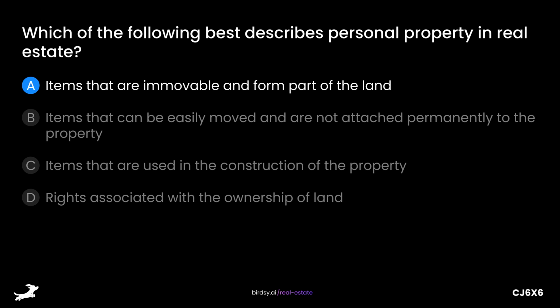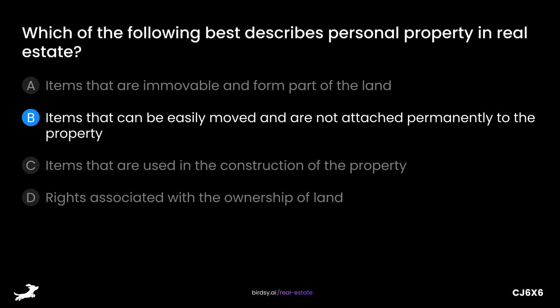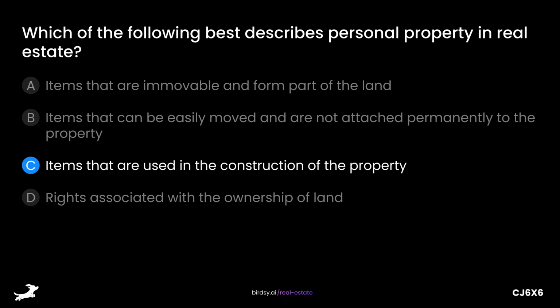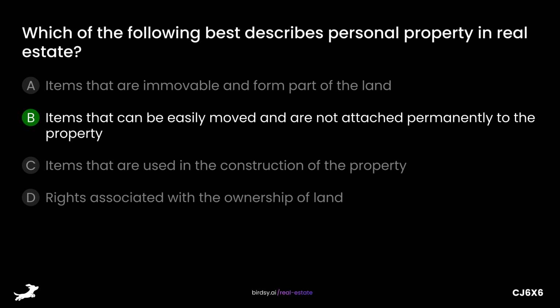Is it A, items that are immovable and form part of the land? B, items that can be easily moved and are not attached permanently to the property? C, items that are used in the construction of the property? Or D, rights associated with the ownership of land? The answer is B, items that can be easily moved and are not attached permanently to the property.